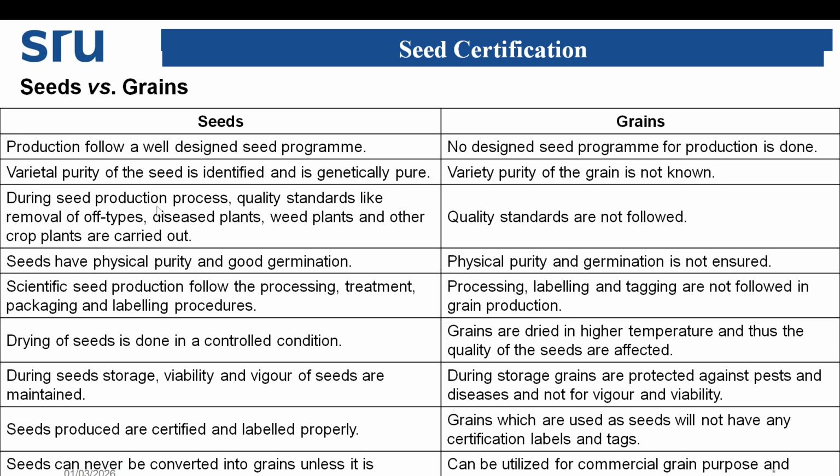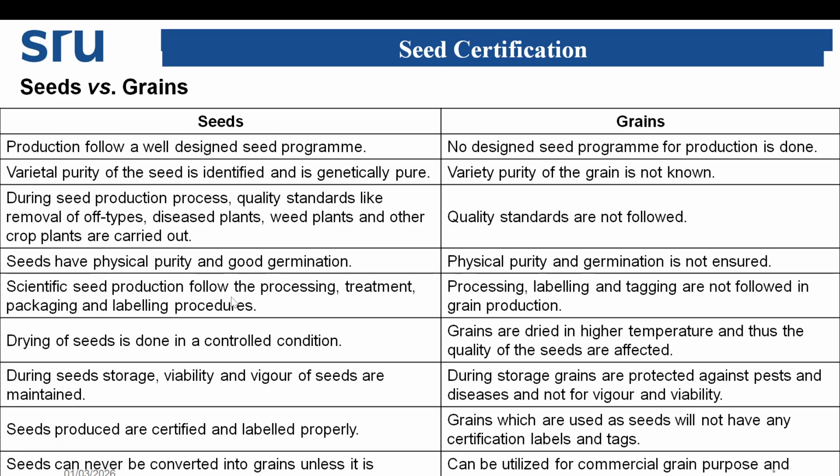During seed production, quality standards like removal of off-types, diseased plants, weed plants and other crop plants are carried out, but not in grain. Seeds have physical purity and good germination, which is not ensured in grains.